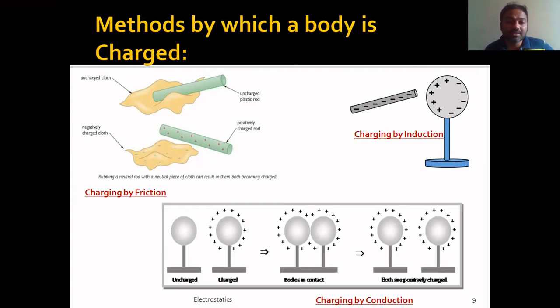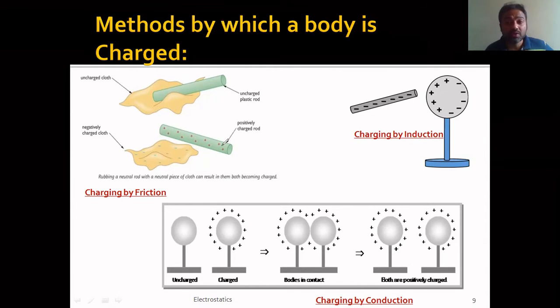Whatever number of electrons one is losing, the same number of electrons will be gained by the other. So for example, here in this diagram, let me take a marker here for convenience. Now the charge that is present on this plastic rod is positive. That means it is losing electrons. And the charge that is present on this cloth is negative. That means it is gaining electrons. Whatever number of electrons the rod is losing, the same number is gained by this cloth. That you have to understand here. So this we call charging by friction. That means by rubbing with each other, you can charge the bodies.